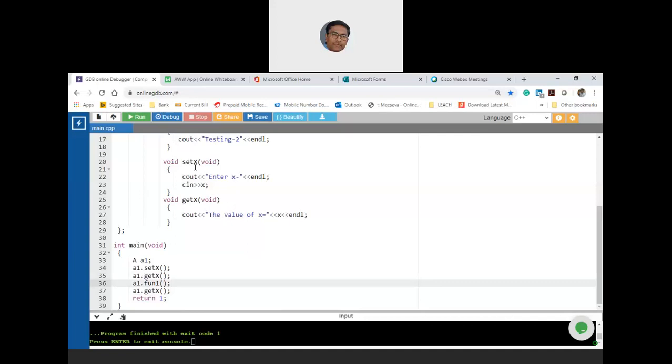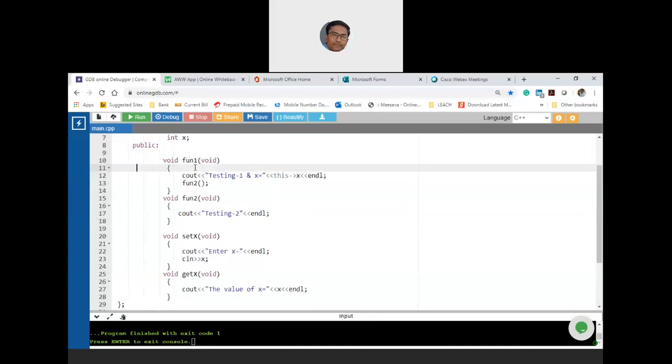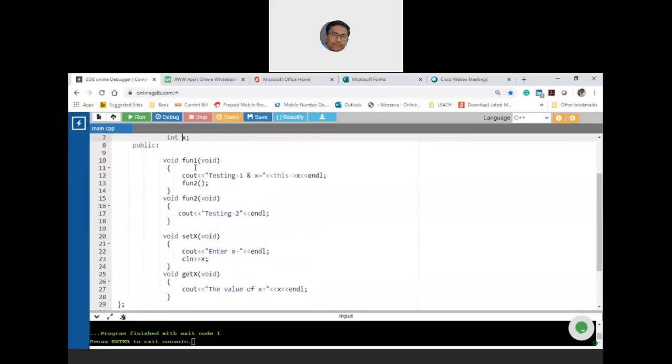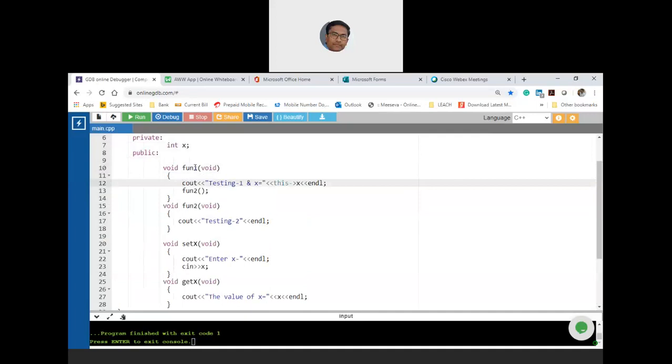At line number 36, it is calling the member function fun1. Now, inside fun1, you are already inside fun1 because of whom? Because of a1, at line number 36. Now inside fun1, you are not terminating fun1. You are calling another function, which is fun2. But now the compiler already knows that fun2 is also a member function.